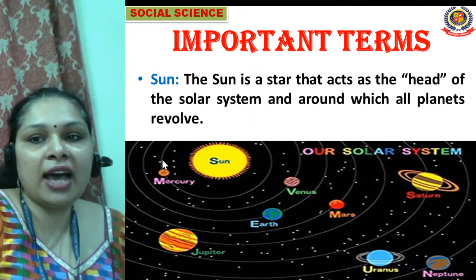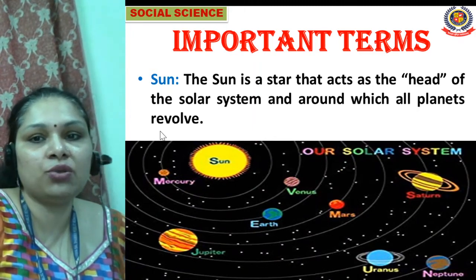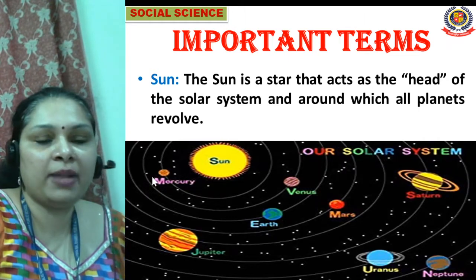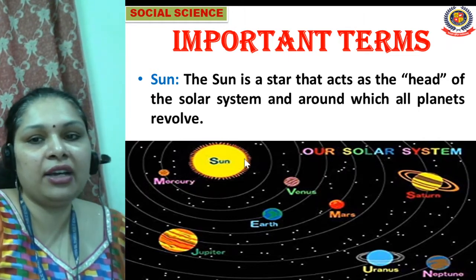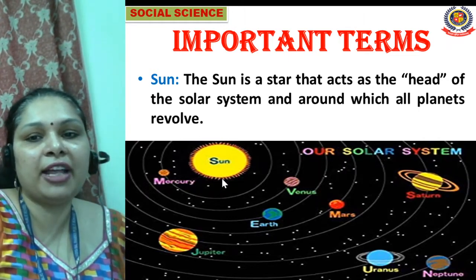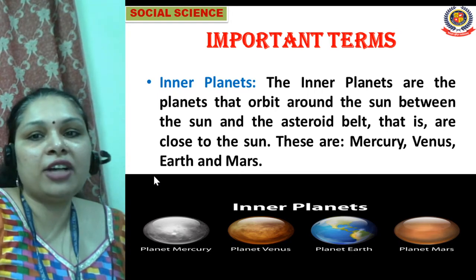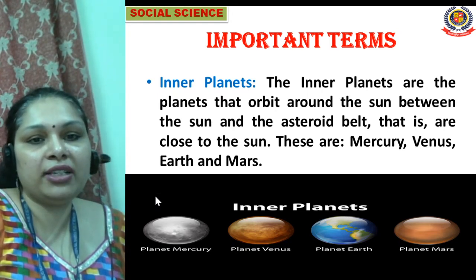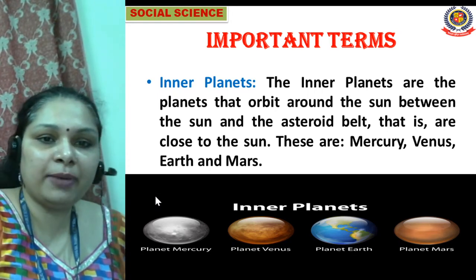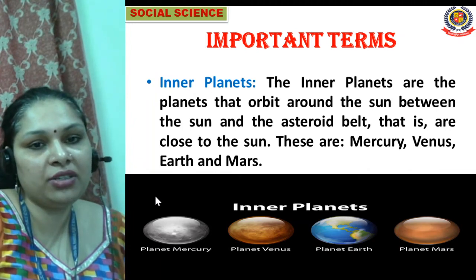Now, sun. The sun is a star that acts as the head of the solar system around which all planets revolve. So you can see here the sun is the head of the solar system and all the planets revolve around the sun only. Now, which are the inner planets? In the solar system we have 8 planets. The sun is the head of the solar system family.